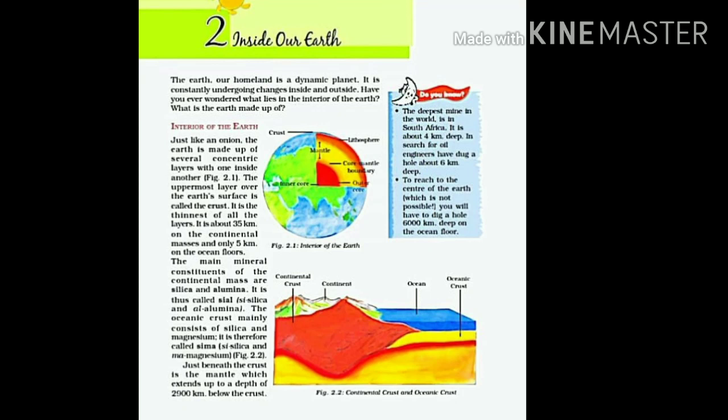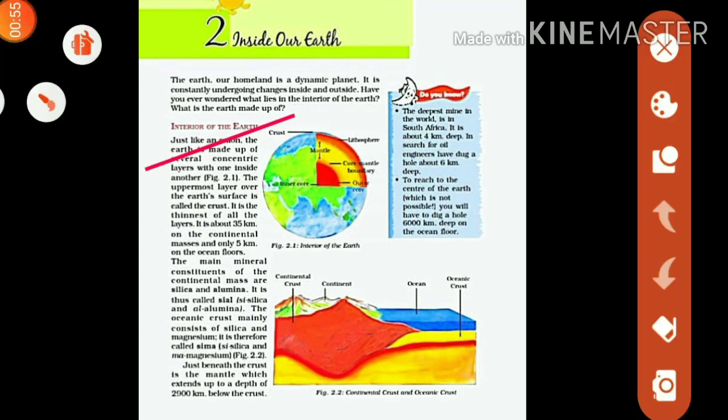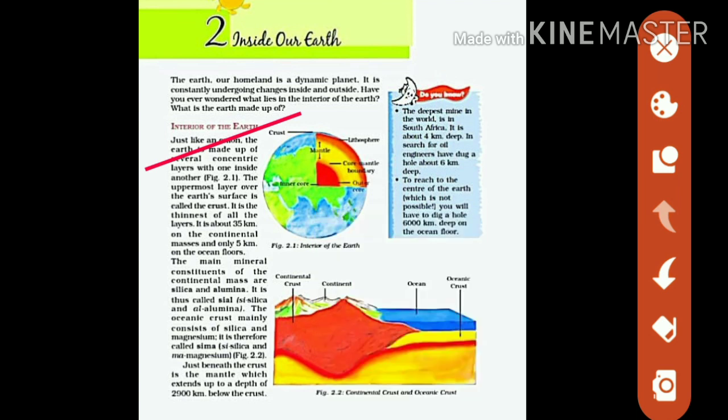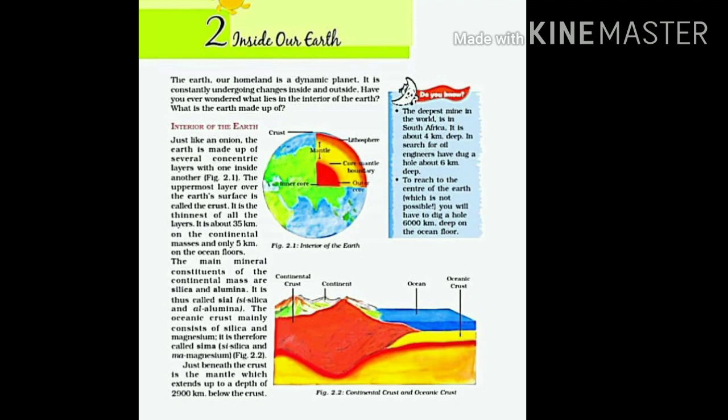So first it is the interior of the earth. As you can see in this picture of an onion given below, you can see different concentric layers in the onion. It is the same in our earth. Our earth is also made up of different concentric layers. There are 3 layers of which the earth is made up.